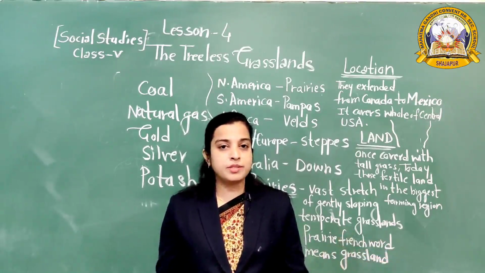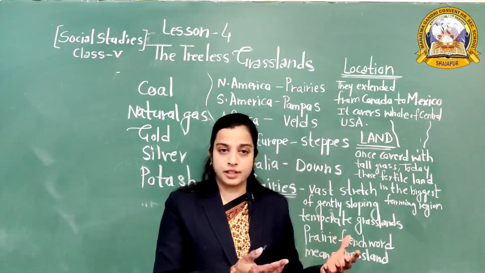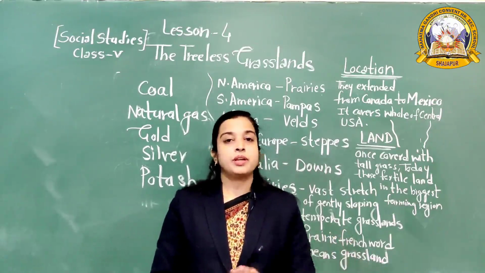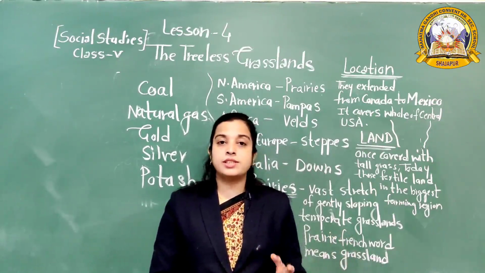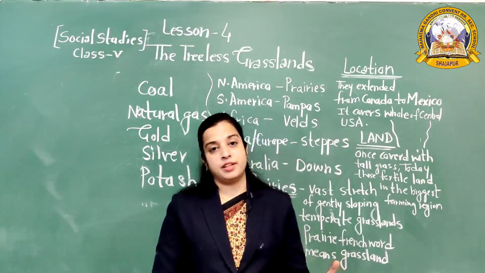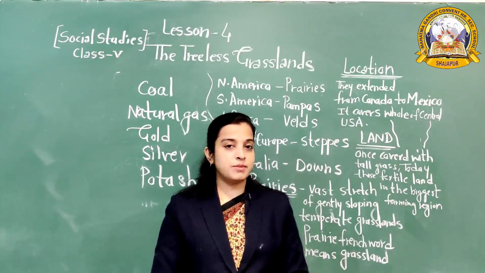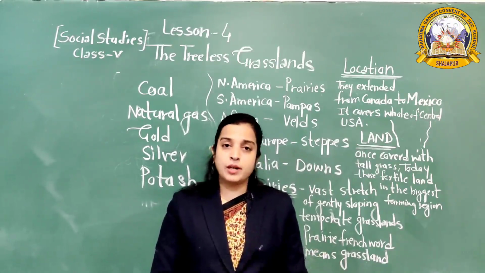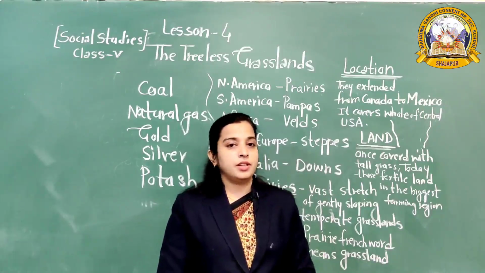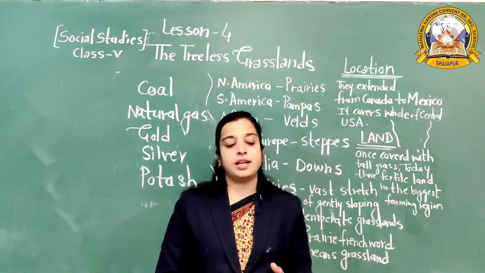They produce enough wheat for their country, and they also export wheat to other countries. So this region is known as the wheat basket of the world. ये wheat basket of the world भी कहलाता है. Why is it known as the wheat basket of the world? Because it is the biggest wheat growing region of the world. ये सबसे ज़्यादा wheat grow होते हैं, इसलिए wheat basket of the world भी कहलाता है.